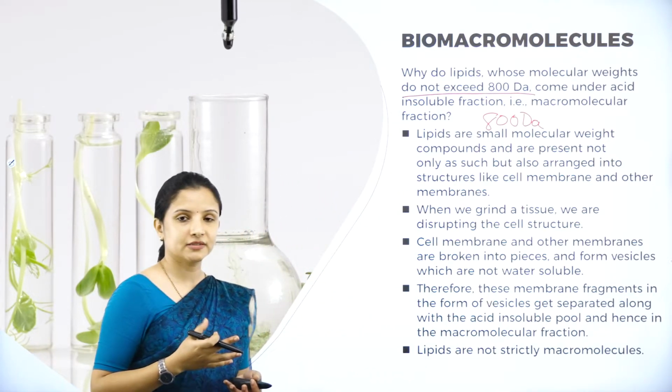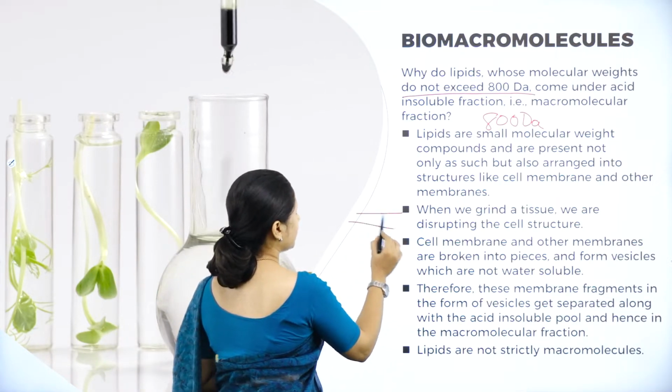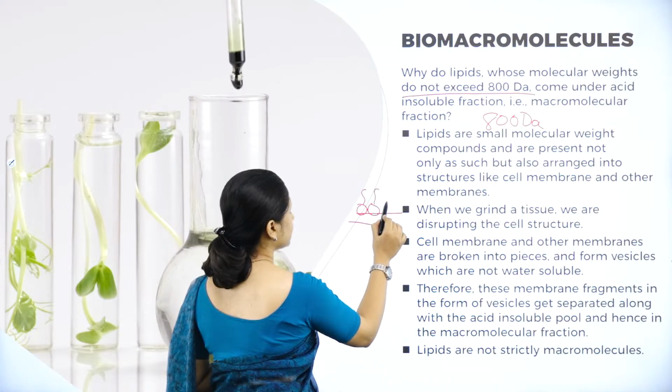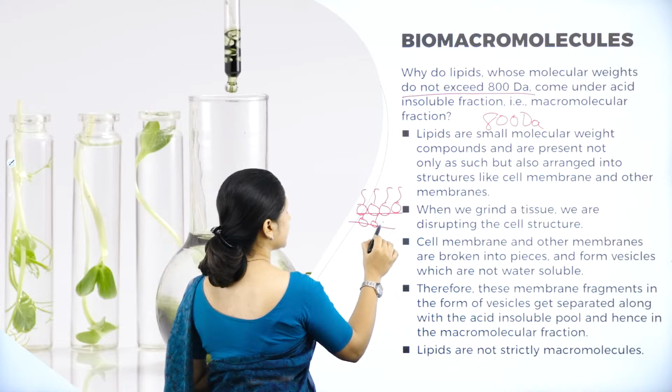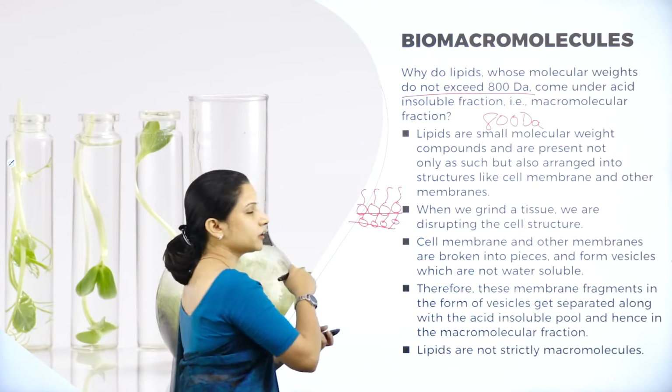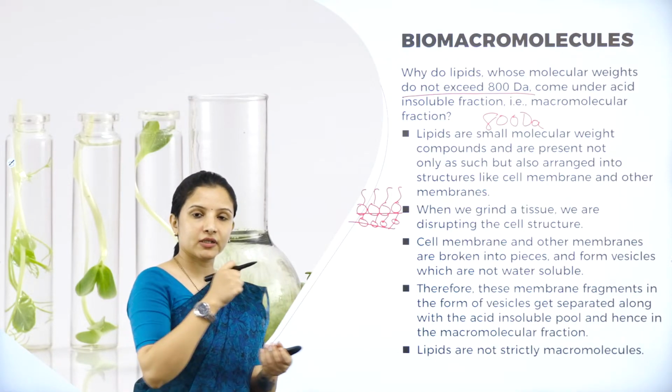Where are the lipids present? They are the constituents of the cell membrane. So in the plant cell membrane, 2 layers of lipids will be arranged, right? So here, as you can see, 2 layers of lipids are arranged. Now I am grinding the cells. In the leaf tissue, cells are there. I am grinding the cell.